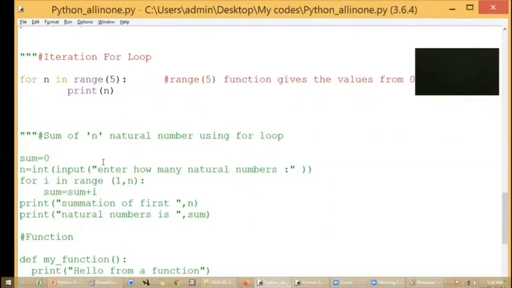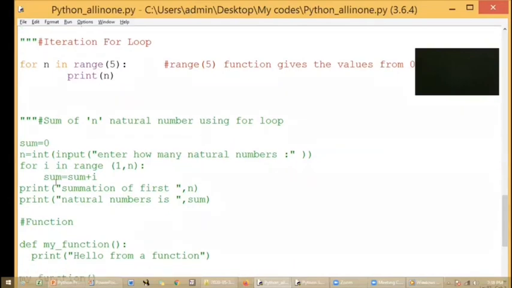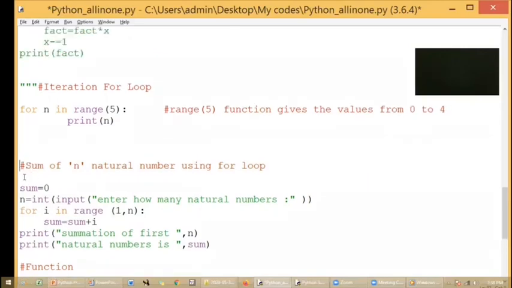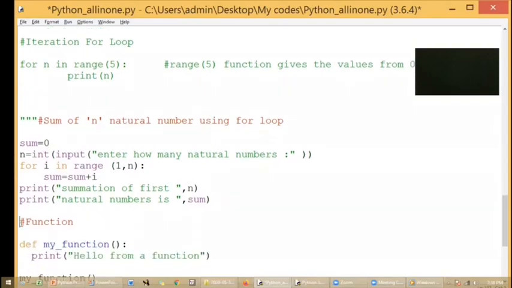I have given another example using for loop, the sum of n natural numbers. So I'll just explain the code. Later you can try this. I'm going to comment out what I have done so far. See how I am commenting.